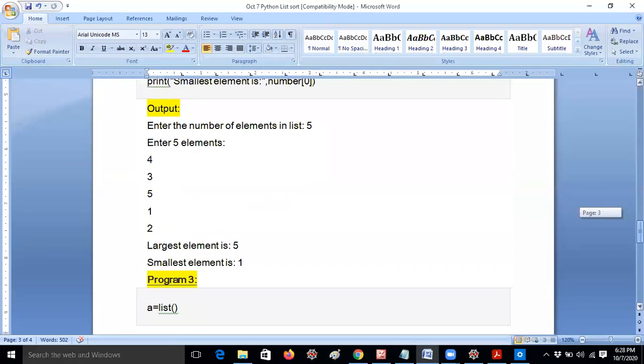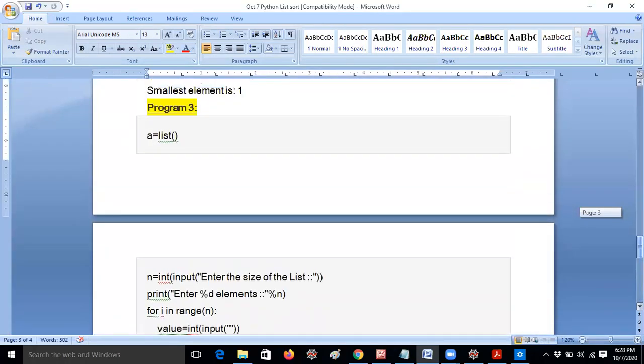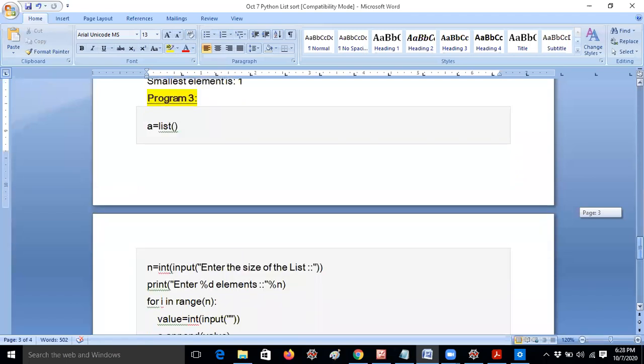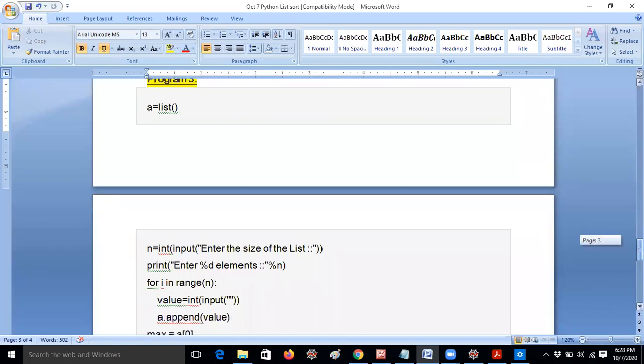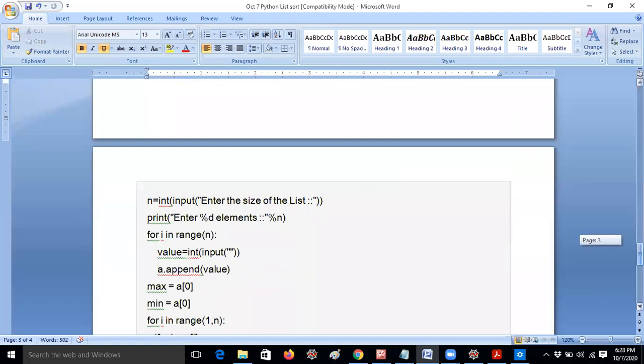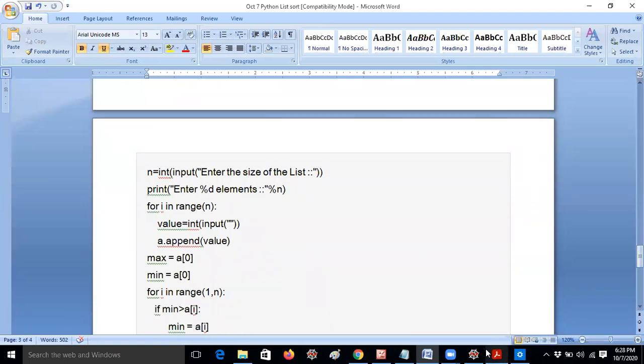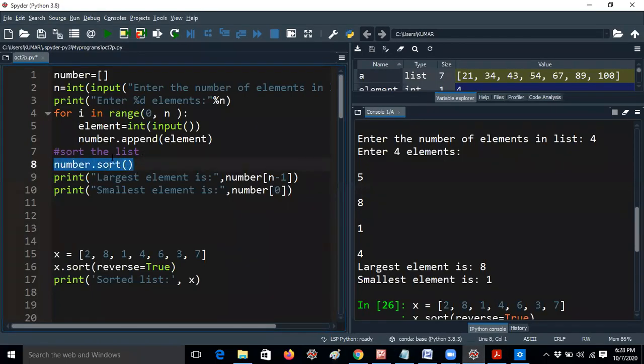Now program 2 is completed. Now program 3, this is the last program we have. After completion of this, I will end the session. Thank you guys. Now program 3. I always prefer not to use built-in functions, you know already, right? Here I am using the sort method, so our task is very simple. Just take the 0th position and the minus 1 position. It is very easy, guys. But without using sort, how can we find the minimum and the maximum element in a given list?